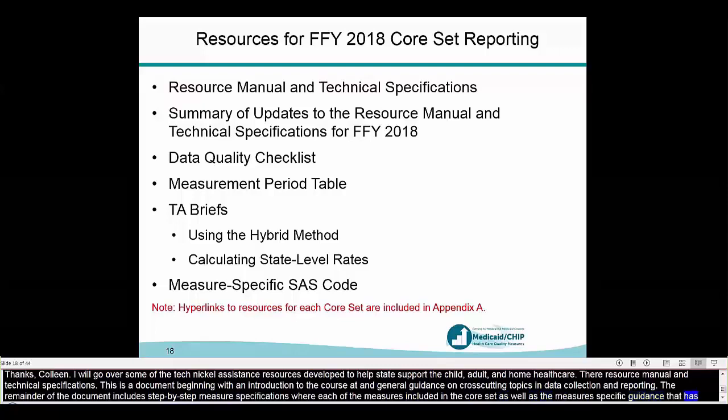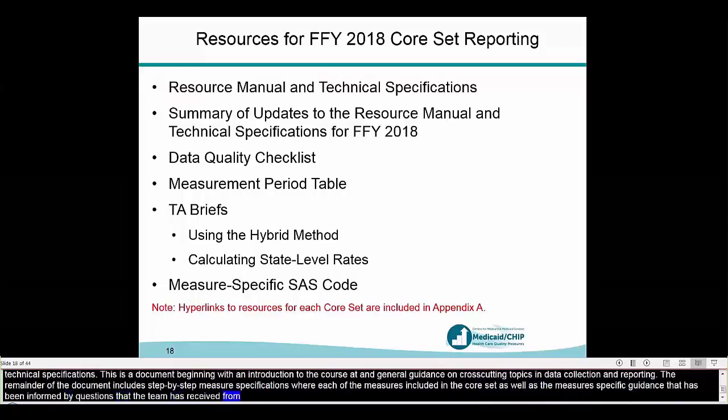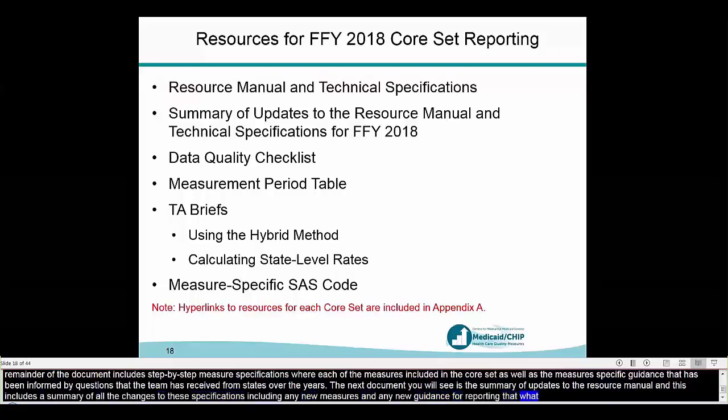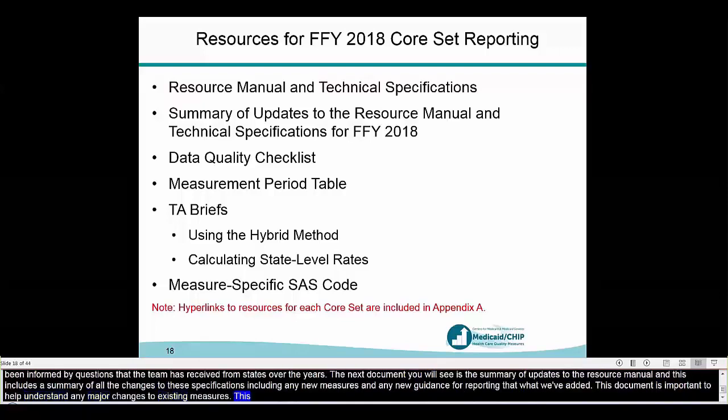The next document you'll see on there is a summary of updates to the resource manuals, and this includes a summary of all the changes to the specifications, including any new measures and any new guidance for reporting that was added. And this document is important for helping to understand any major changes to the existing measures, and this is helpful for understanding changes to calculation or reporting for these measures.